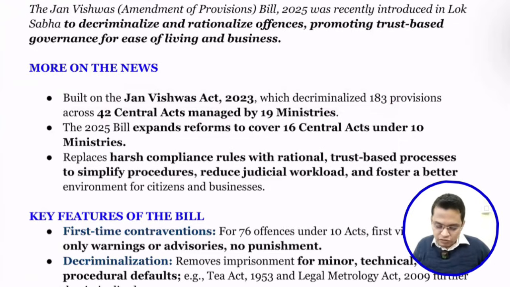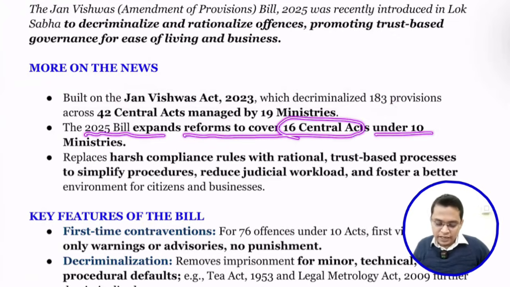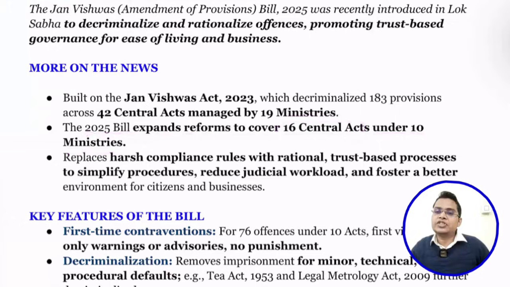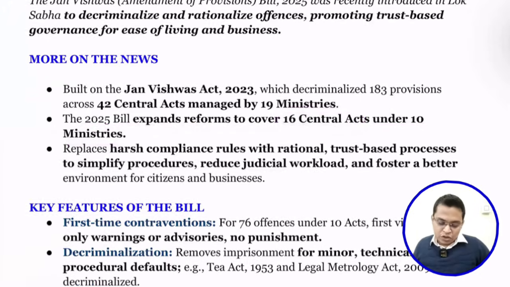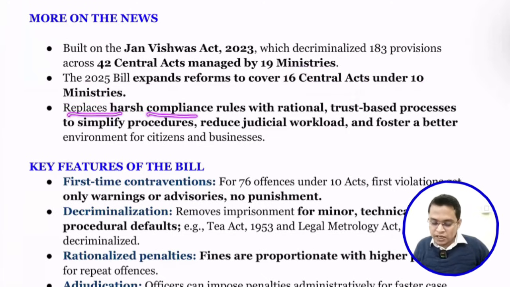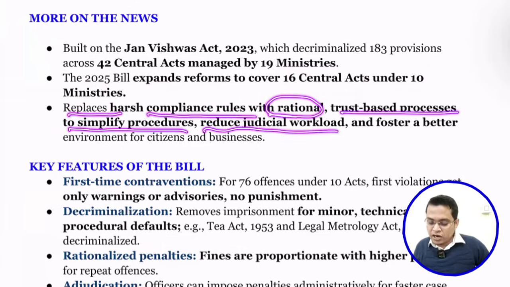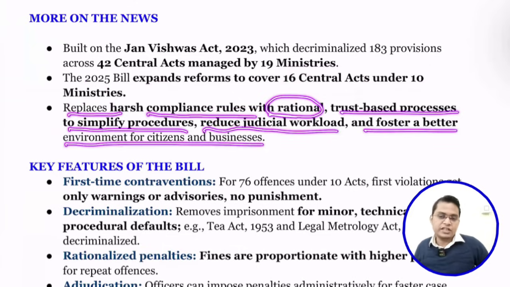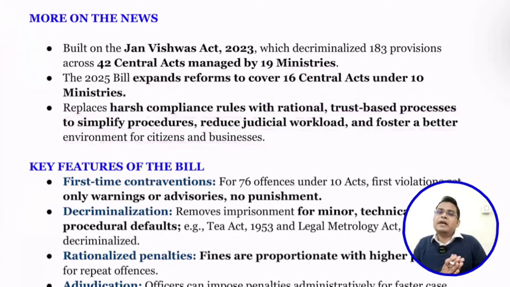Next, the 2025 bill expands the reform to cover 16 central acts under 10 ministries. It replaces the harsh compliance rules with a rational, trust-based process to simplify the procedure, reduce the judicial workload and foster a better environment for citizens and business. It is going to simplify things and make them rational so that disputes can be settled easily. That reduces the judiciary workload and helps in fostering an environment of compliance for business and citizens.